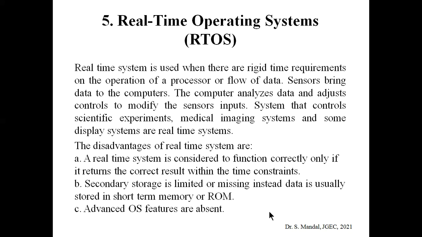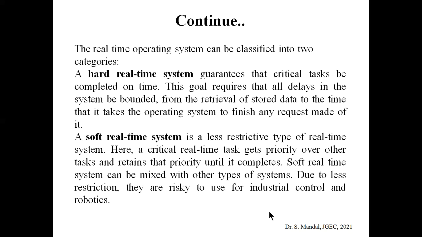Next, secondary storage like ROM or other memory devices is limited. Basically the real-life data is huge, and there is a limitation to store all this data in the ROM. That is disadvantage number two of the real-time operating system. And obviously other advanced OS features are absent.